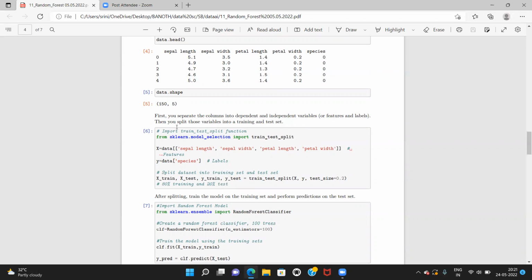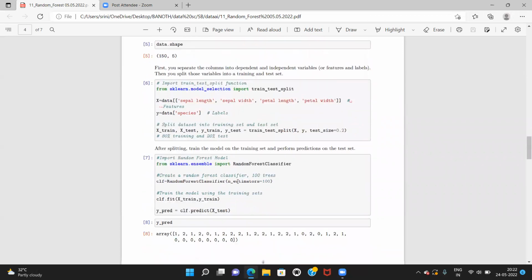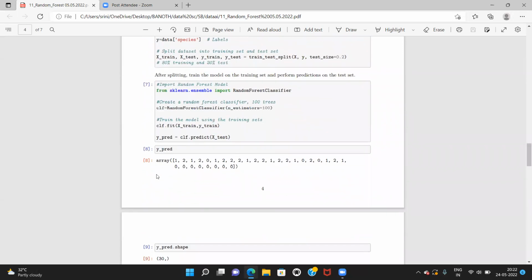Then you split those variables into a training and test data set using sklearn.model_selection's train_test_split function, with 80% and 20% like that. After splitting, train the model on the training set, and perform prediction on the test set.